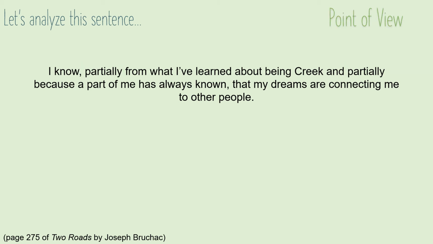Not only can we analyze this sentence using grammar, like analyzing the use of punctuation like commas or word choices like partially, we can analyze it to help us better understand our main character Cal and his point of view. This sentence shows that Cal believes in these visions and their ability to connect him to others. He believes these visions have always served the same purpose, though now he's starting to connect that purpose more with his Greek identity.